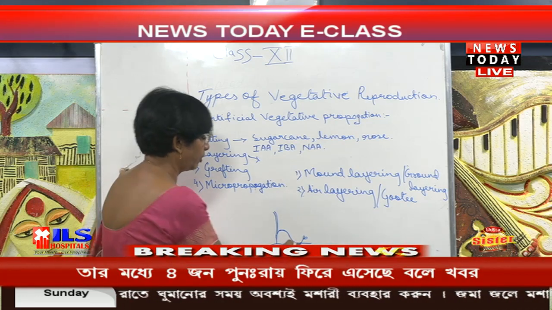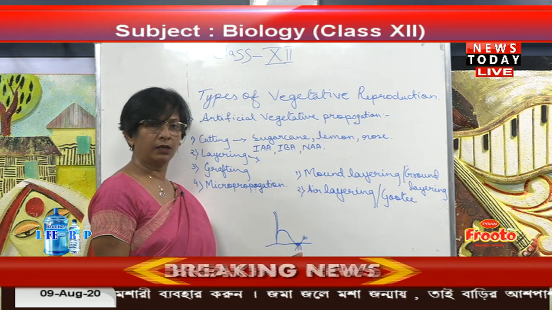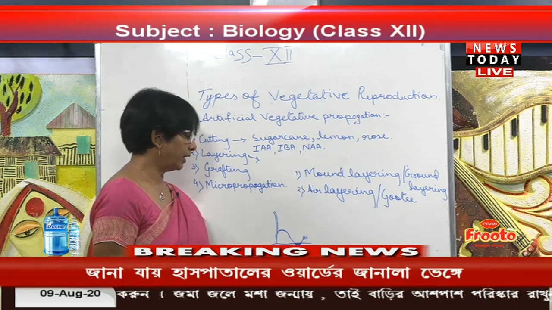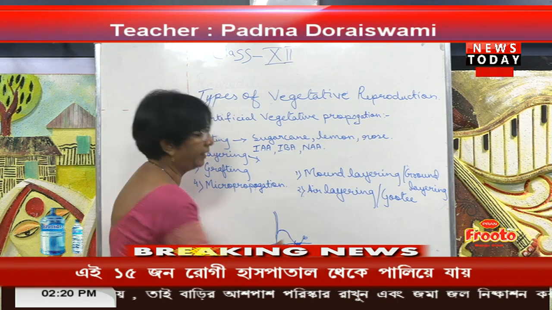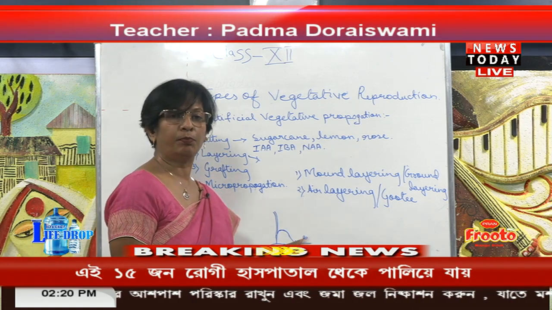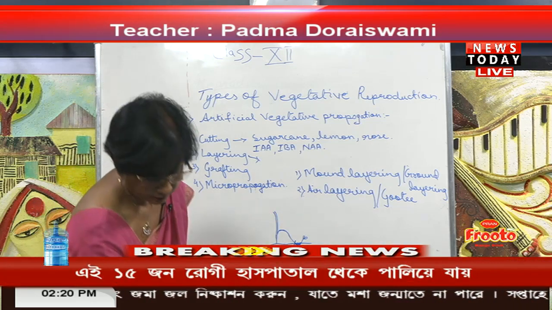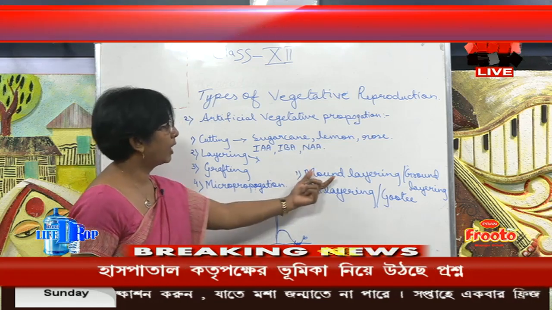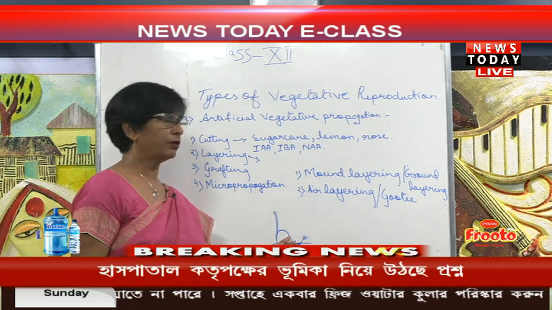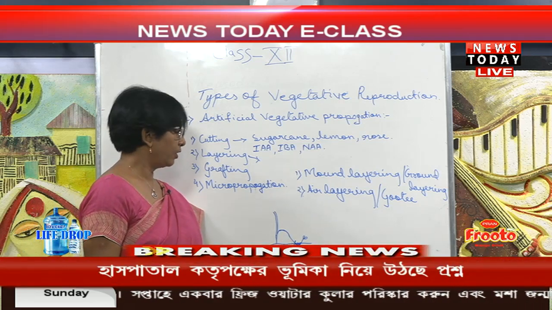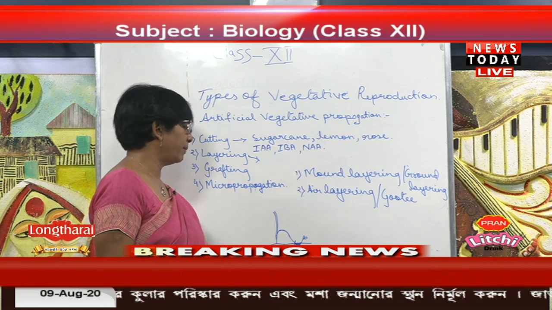You will find that at the place of the nodes some new roots have developed, and that is why we take this portion and plant it at a new place where it will get a comfortable environment. This one is mound layering. Sometimes we put straw also, sometimes mosses, or sometimes cow dung and clay, to get a better result.